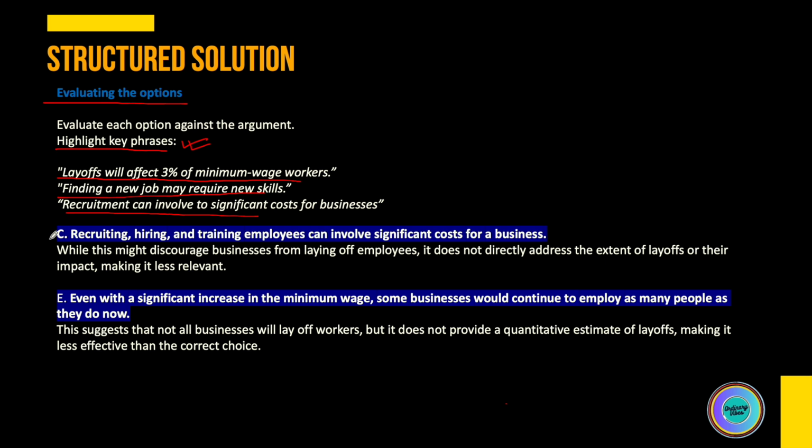Let's evaluate option C. Option C says that recruiting, hiring, and training employees can involve significant costs for business. The reason we have kept this option C as one of the answers is we thought because it is a significant cost to the business, so businesses will not lay off. If we extend this argument or statement, we can tell that why would business recruit again? This is a question that we can raise in this statement.